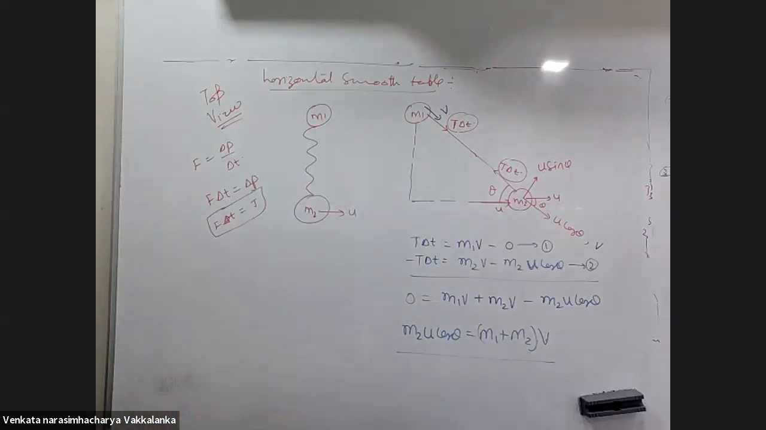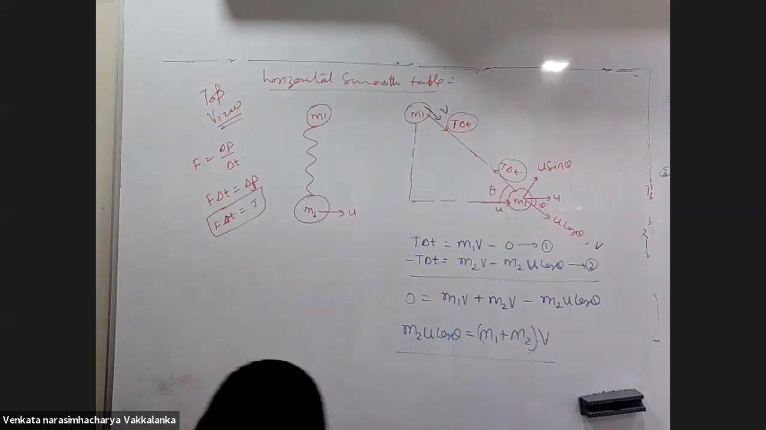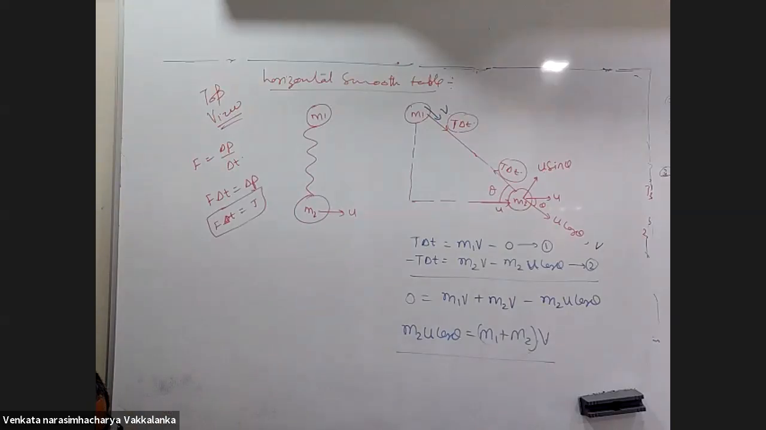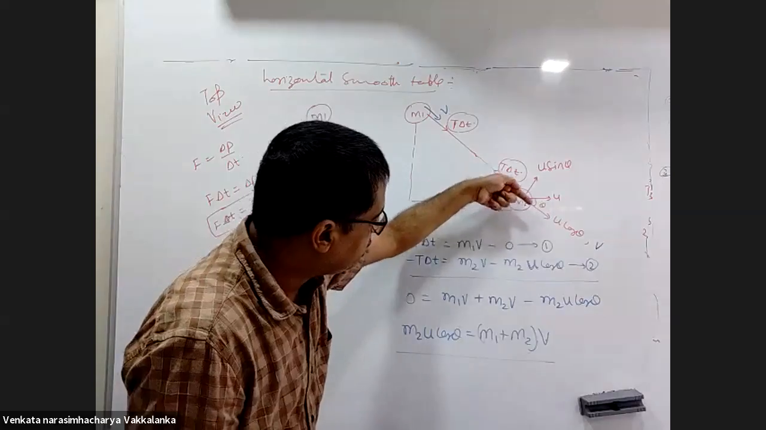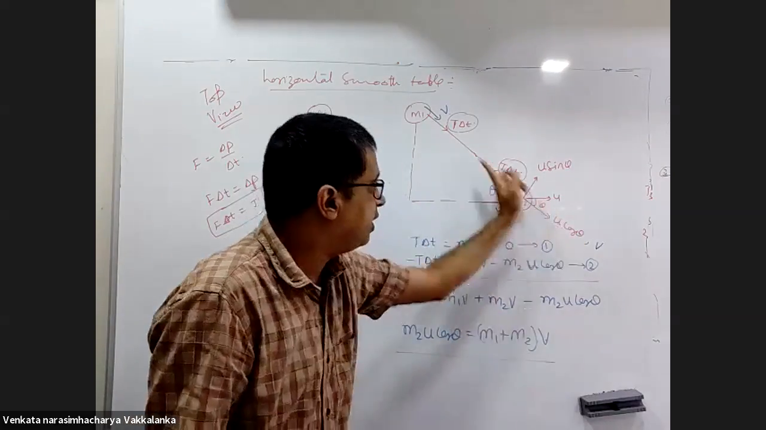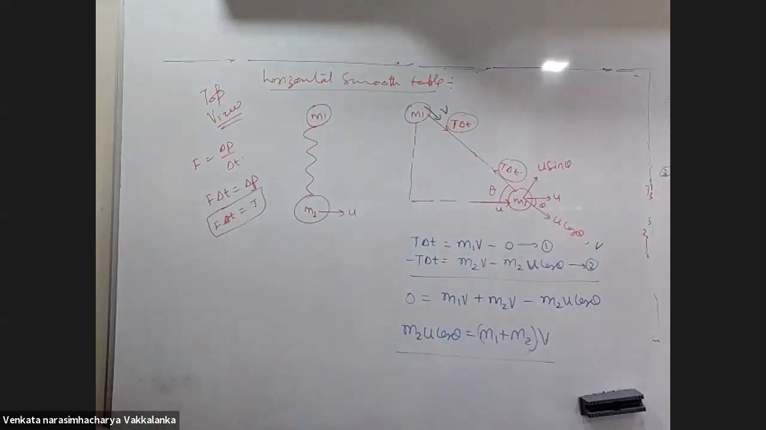Take it down till here. I will solve one small problem on this. Can you please tell us again why you've taken minus T delta T for the second equation? Final momentum direction is this way. Initial momentum direction is this way. T delta T is in the opposite direction.